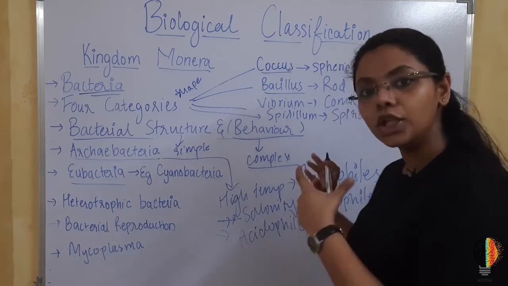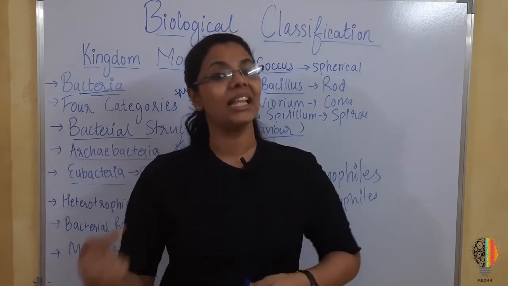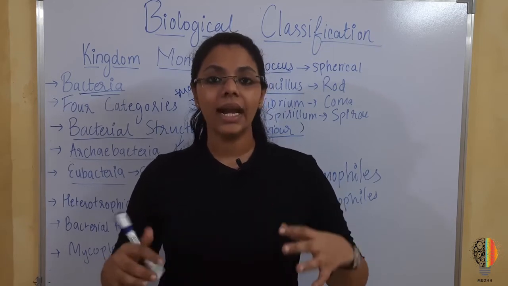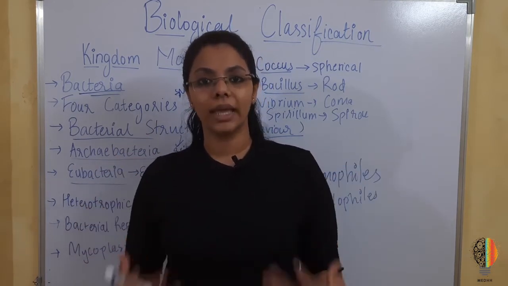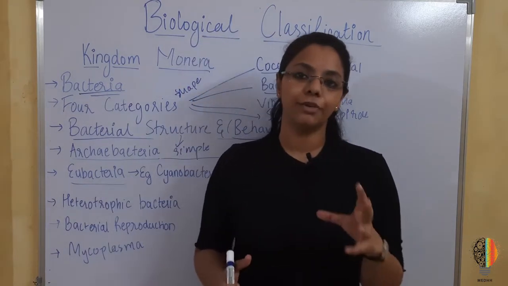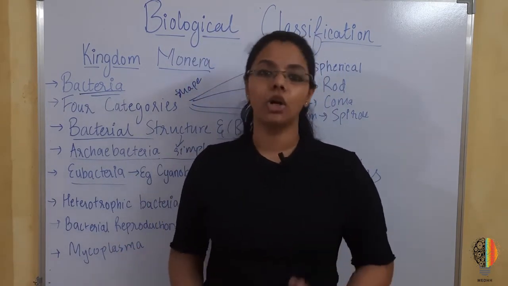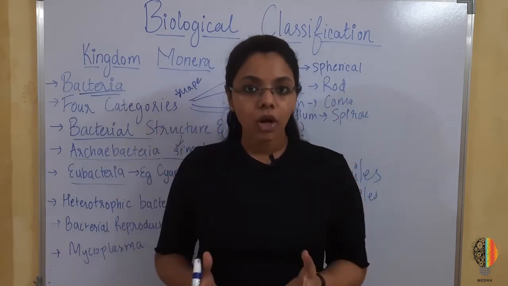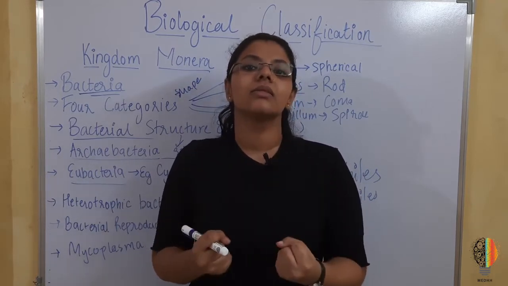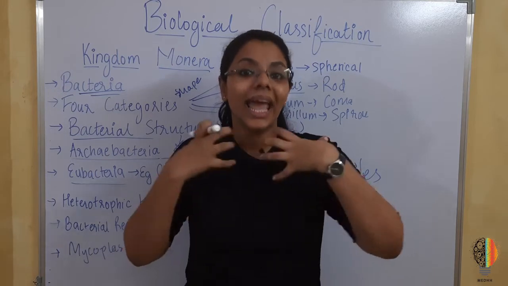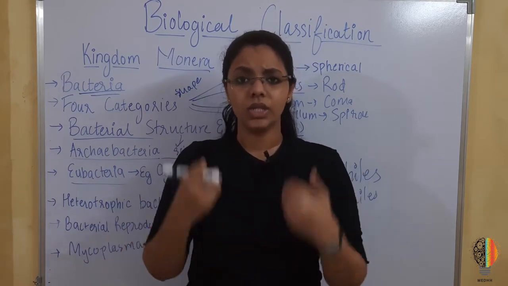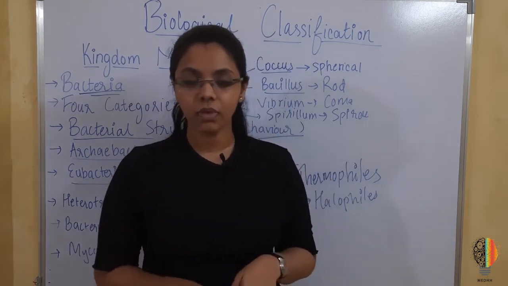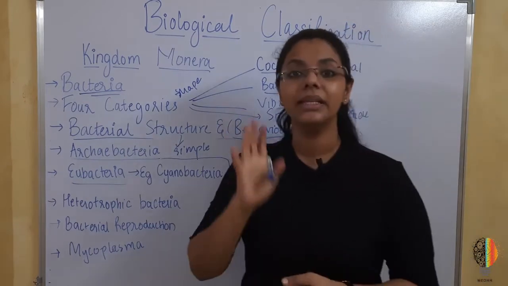Okay, so these are the groups of bacteria. Just imagine, if they can survive in such extreme climatic conditions, you need to understand, students, that their structure, functioning or mechanism is going to be different when compared to a normal bacteria or a true bacteria. Their RNA is different, their cell wall composition is different, and even their mechanisms are complex, so that whatever functioning is different helps them to survive in the particular climatic condition. The example they have given is methanogen.